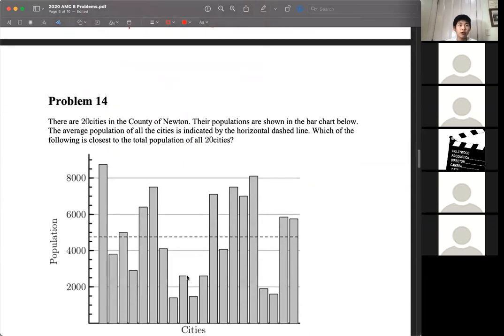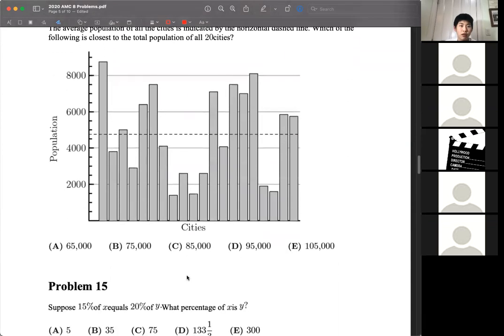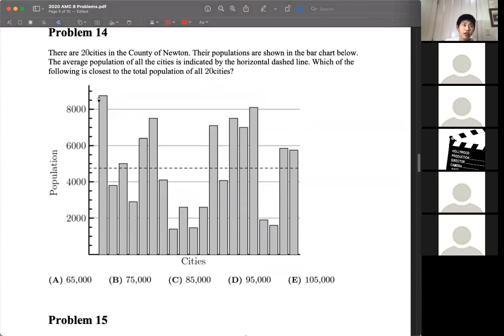Okay, problem 14. There are 20 cities in the county of Newton. Their populations are shown in the bar chart, but we also have a line showing the average population. We want to know the number that is closest to the total population of all the cities. So we could try to estimate the sum of all of these bars, but this average number is going to be very helpful because it means that the total number of people is very close to 20 times whatever this number is. We're just going to estimate here.